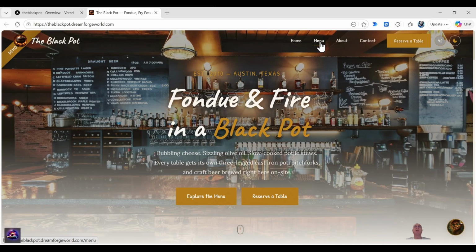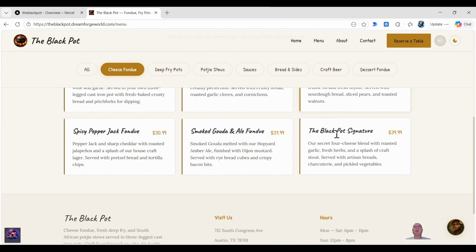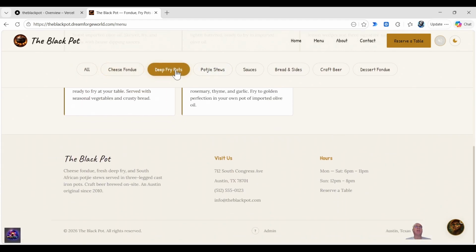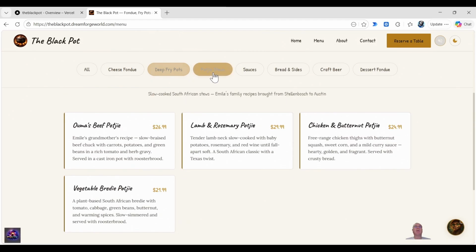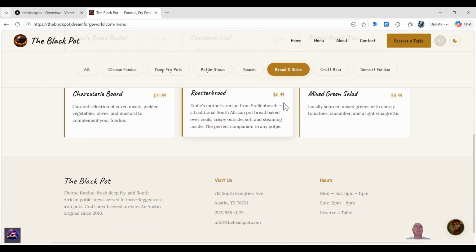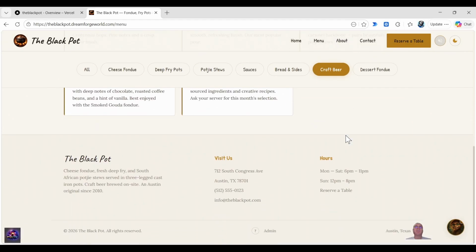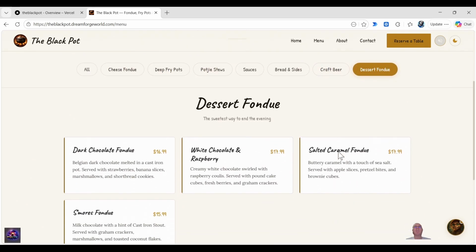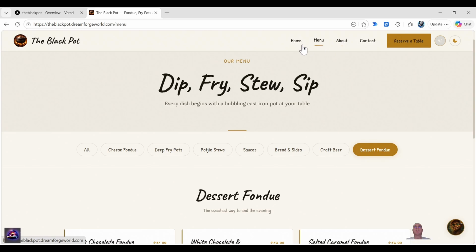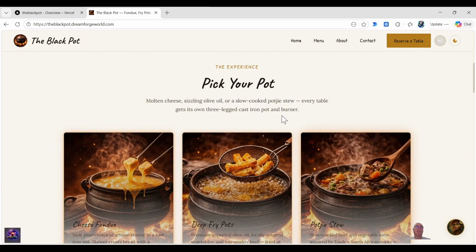You can go to the home screen. You can look at the menu. You can say, looking at the G-spots with pricing, deep fry pots, potjie stews, sauces, bread and sides, craft beer that we brew on site. Not really. I wish that restaurant really existed. The dessert fondue. So the idea is to attract the customers to pick your pot.